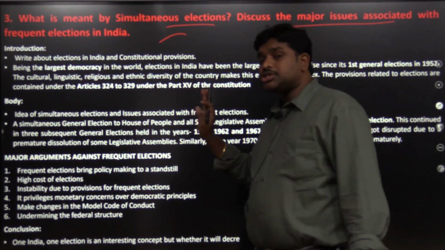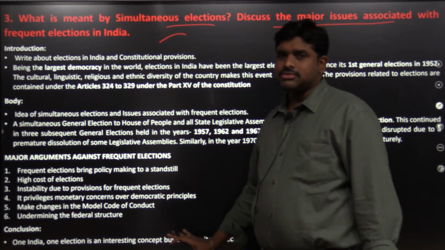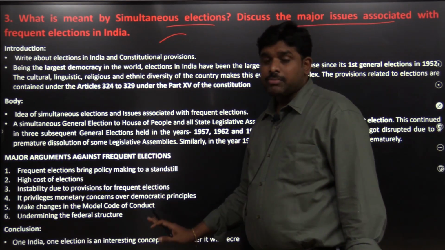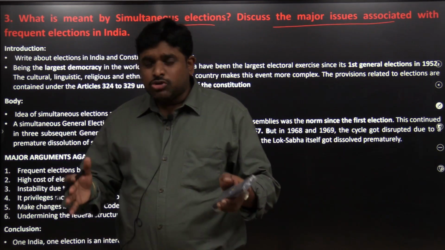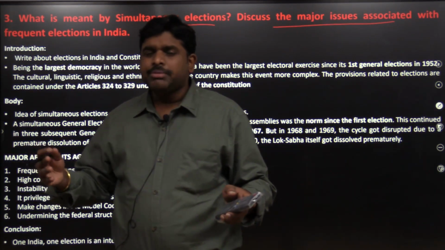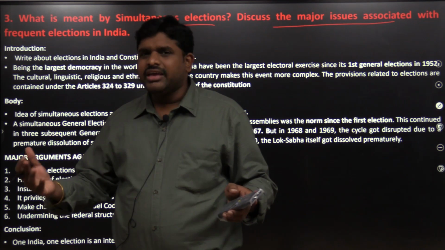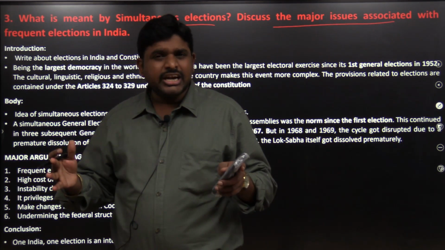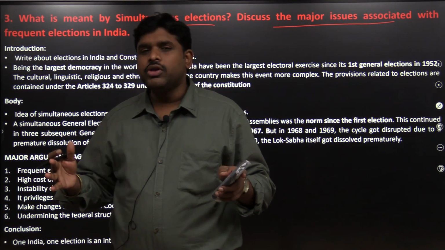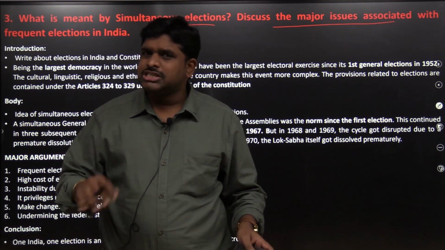Simultaneous elections are having positives and negatives. Why? Because sometimes we cannot conduct them together. Sometimes some bypolls happen, sometimes someone will die, sometimes the elections will be postponed. So conducting the elections at one point of time is a Herculean task. But however, there are positives and negatives.